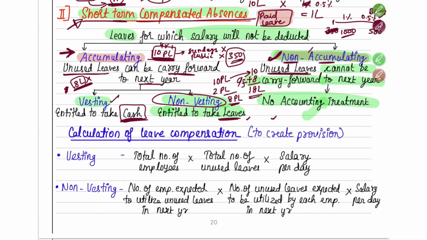So there is non-accumulating, where you cannot use the unused leave in the next year. Accumulating, where you can carry it forward to the next year. Non-vesting means you can take it in the form of leave, vesting means you take it in the form of cash. So these were your bifurcations of short term compensated absences. I hope you understood it.